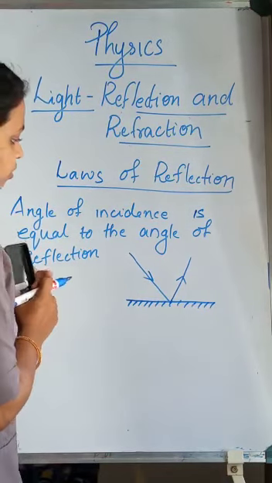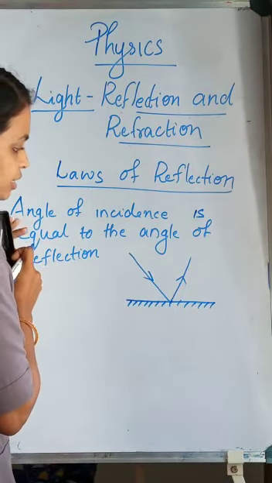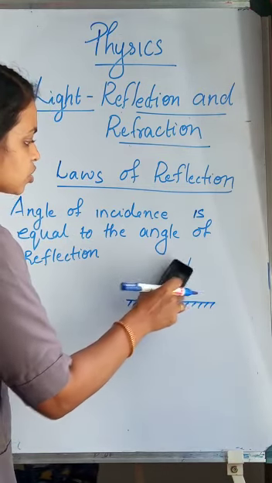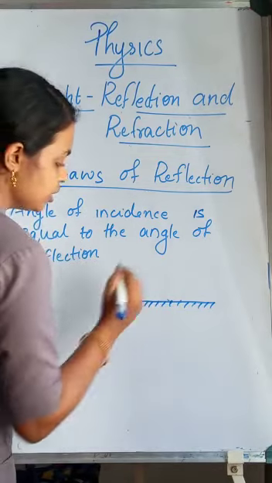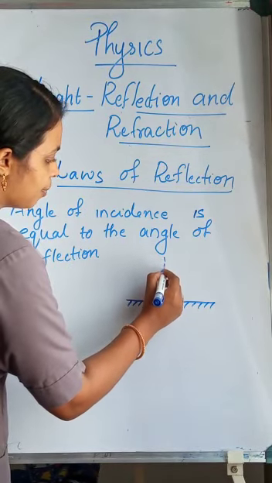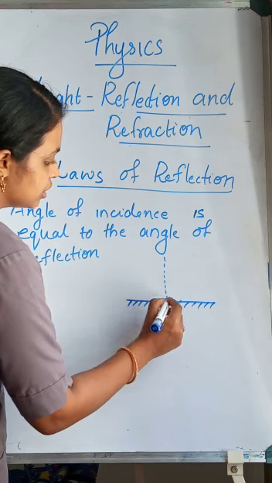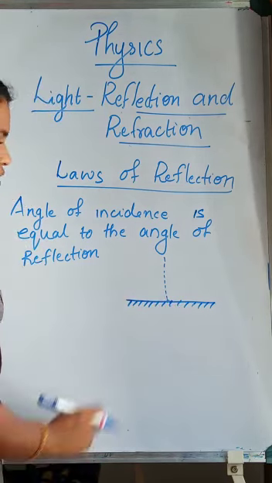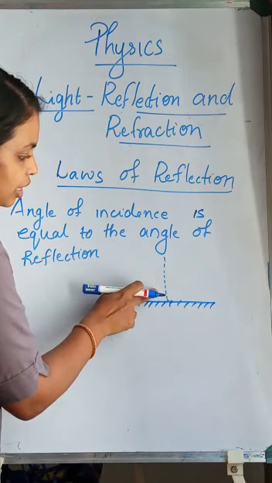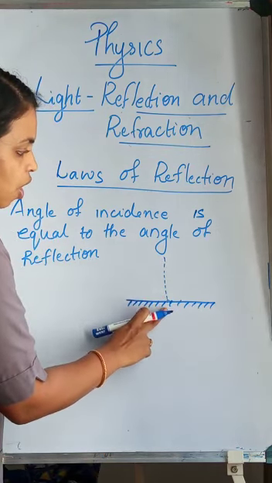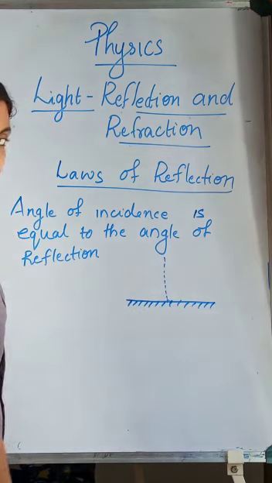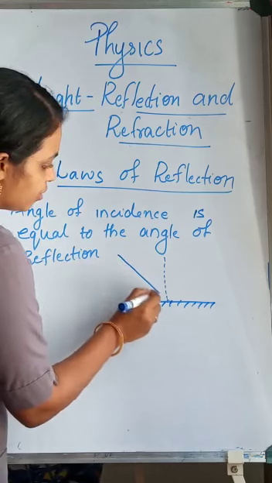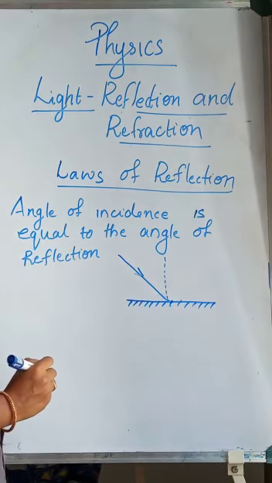Before we state this law, we want to draw one thing that is called the normal. What is normal? A perpendicular line passing through a line. So this is an imaginary perpendicular line which hits the surface. Now an incident ray is traveling like this.